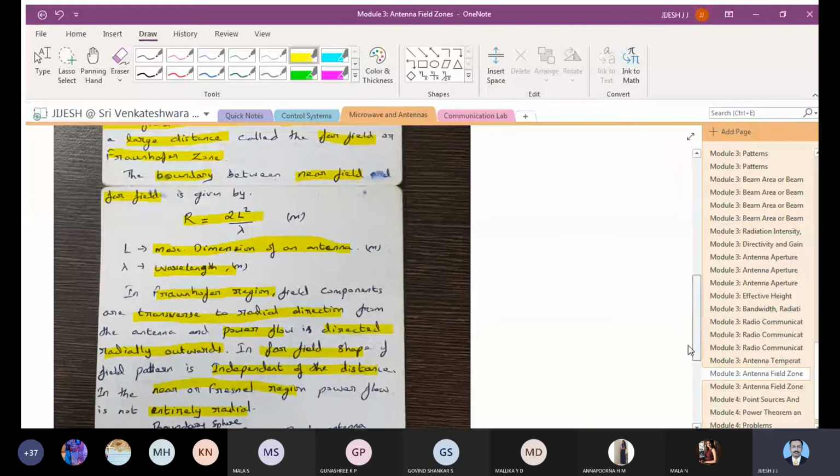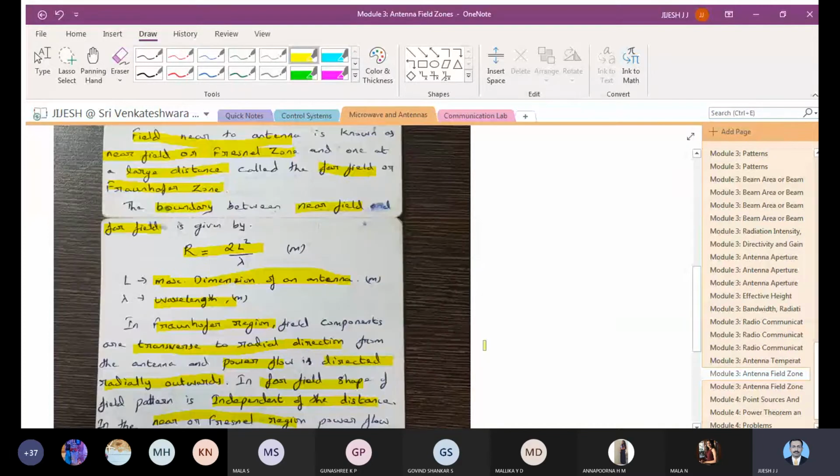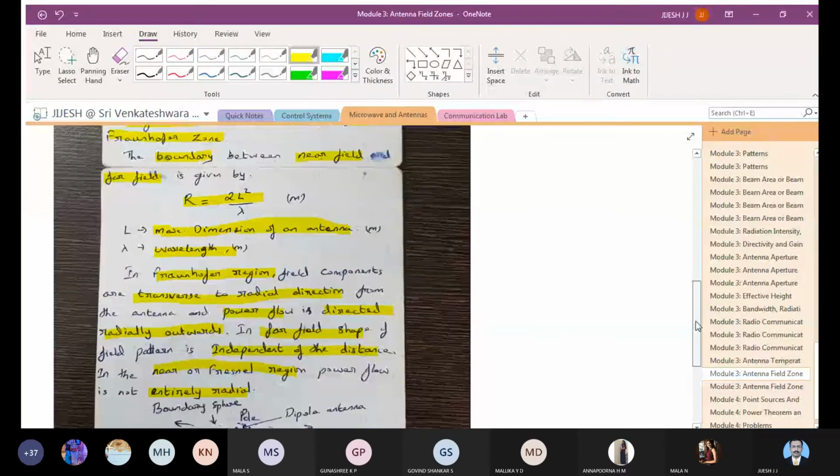I will explain the radial direction of power flow in the Fraunhofer region, and how it happens in the near field or Fresnel region. That we are going to discuss further. Have all of you completed? Yes, sir. Okay, let me take this figure.